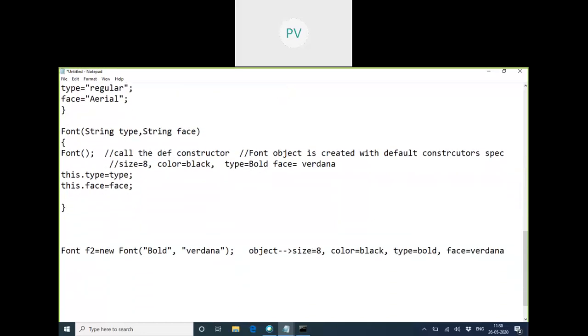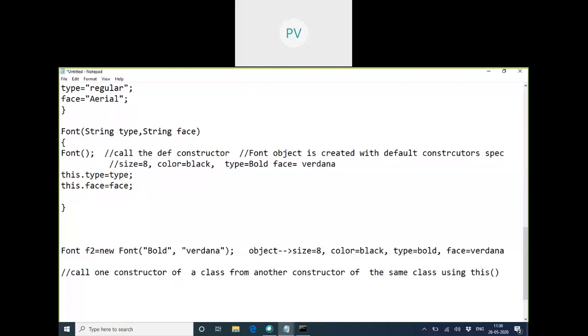So that means we can call one constructor from another constructor of the same class using the this keyword.